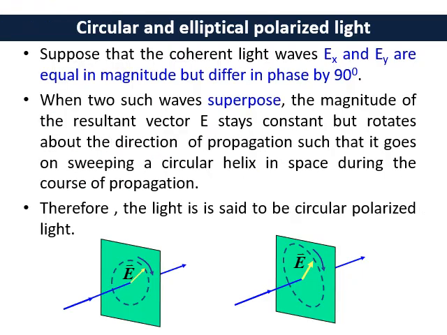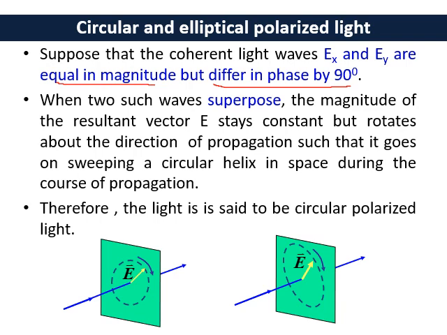Now let's discuss circular and elliptical polarized light. First we go to circular polarized light. Let's say we have coherent light waves which have the components Ex and Ey, which are equal in magnitude. Take a note, these are equal in magnitude but differ in phase by 90 degrees.